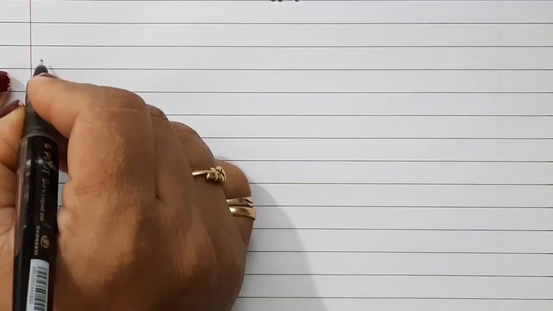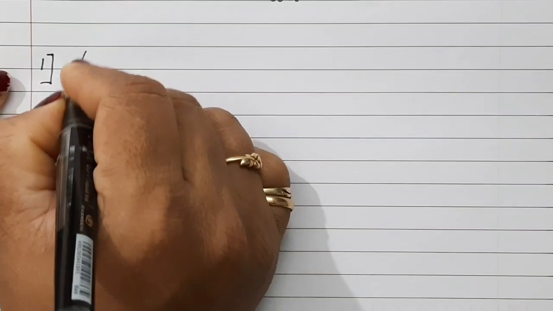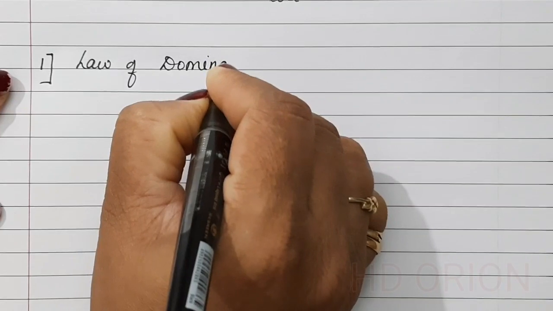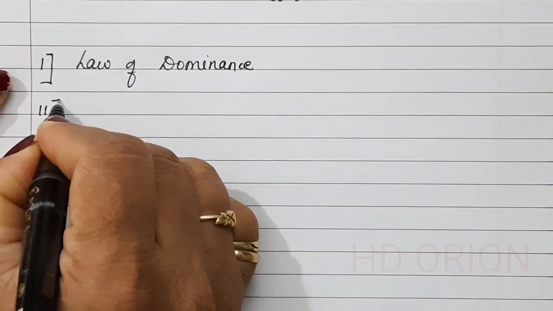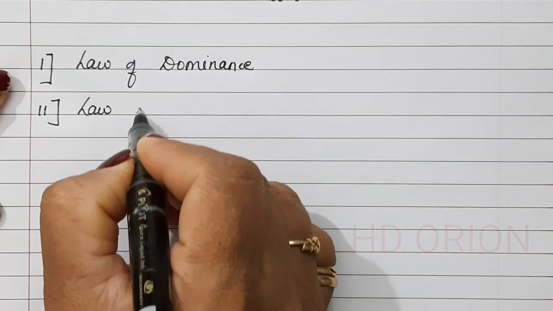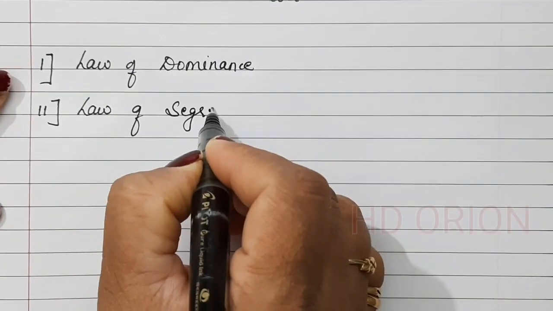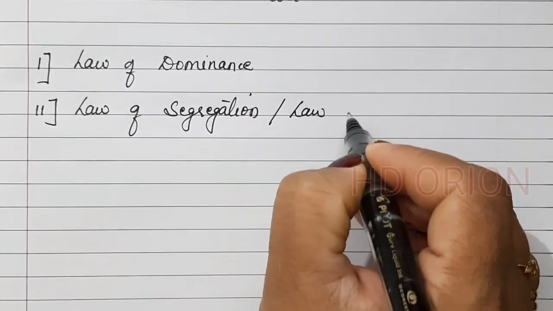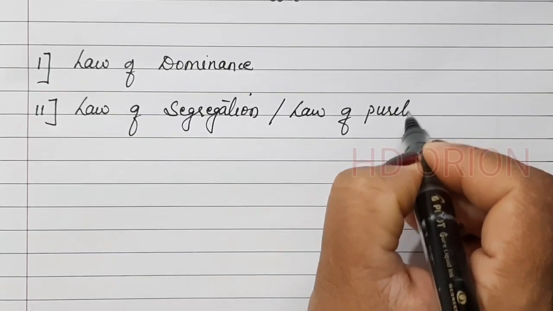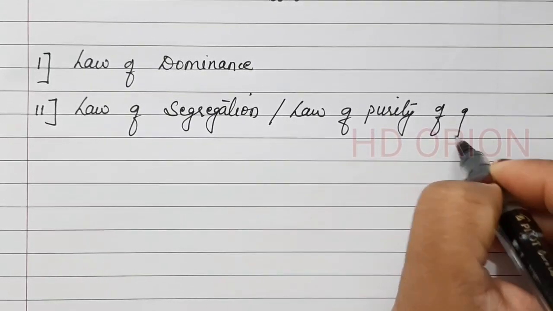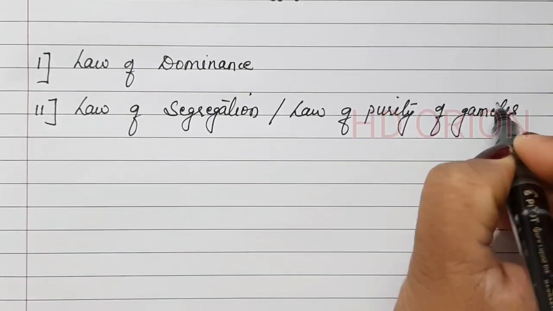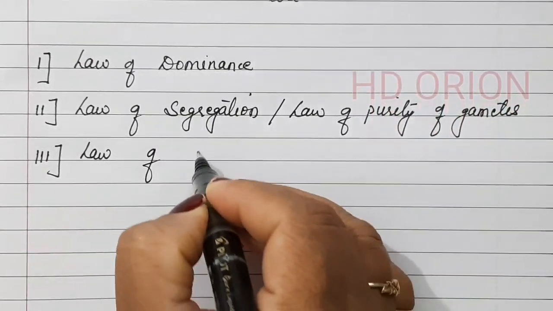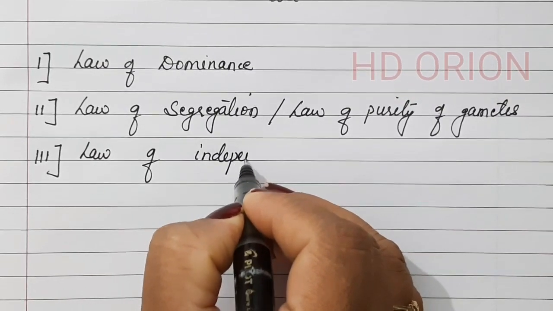Mendel gave three laws. The first one is the law of dominance. Second is the law of segregation, which is also called the law of purity of gametes. And third, the law of independent assortment.